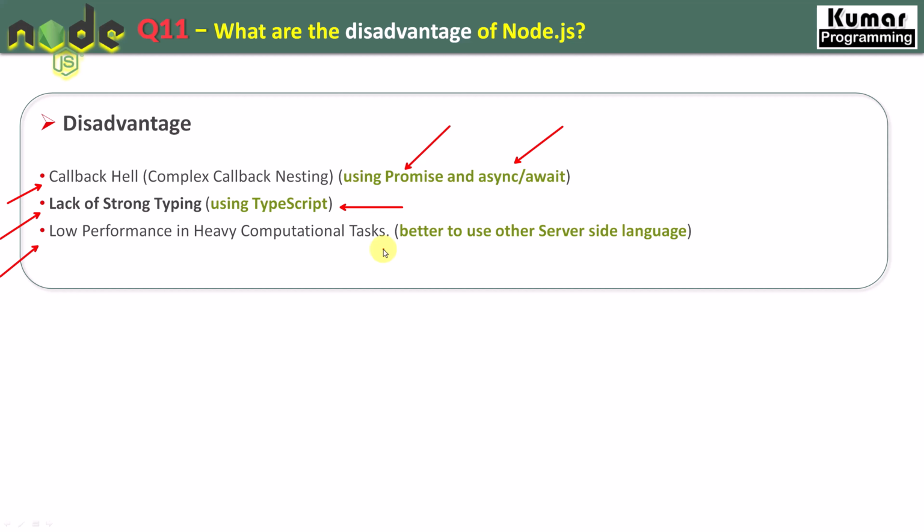So in that case, we can use other server side languages like C#, Java, but still Node.js is one of the fastest runtime environments compared to other languages like Java, and it is more than 10 times faster than that, and Node.js is always known for performance, right? So this is all we have about the disadvantages of Node.js, but still Node.js is one of the fastest runtime environments as of now running in the industries.